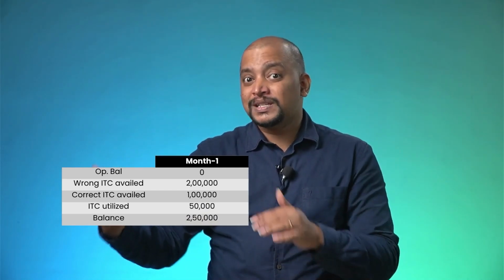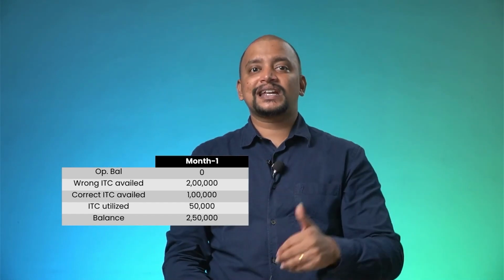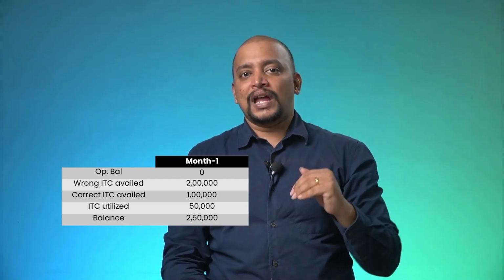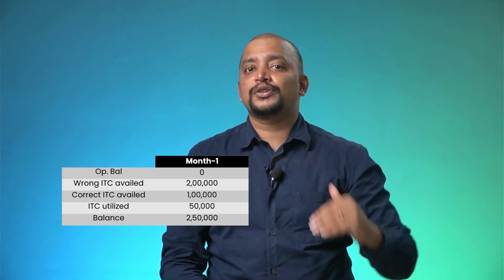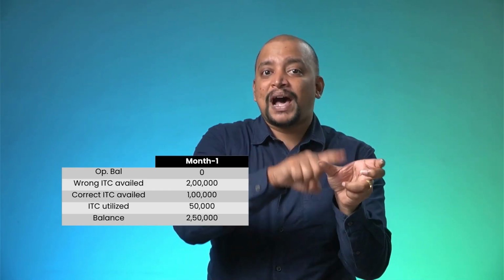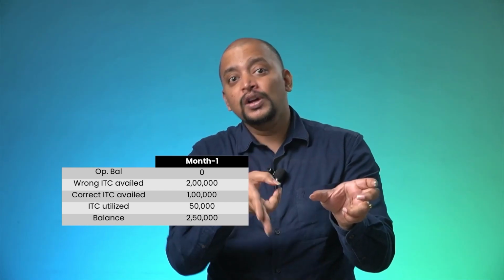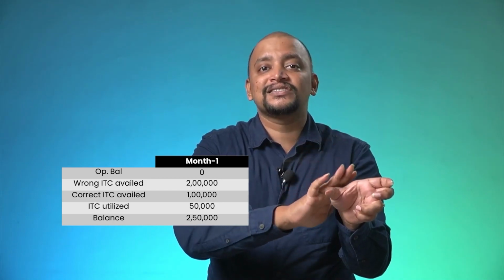No, because the balance is 2,50,000 rupees. So there is no issue. That is the first case. So we have not used the wrongly availed ITC in this month.